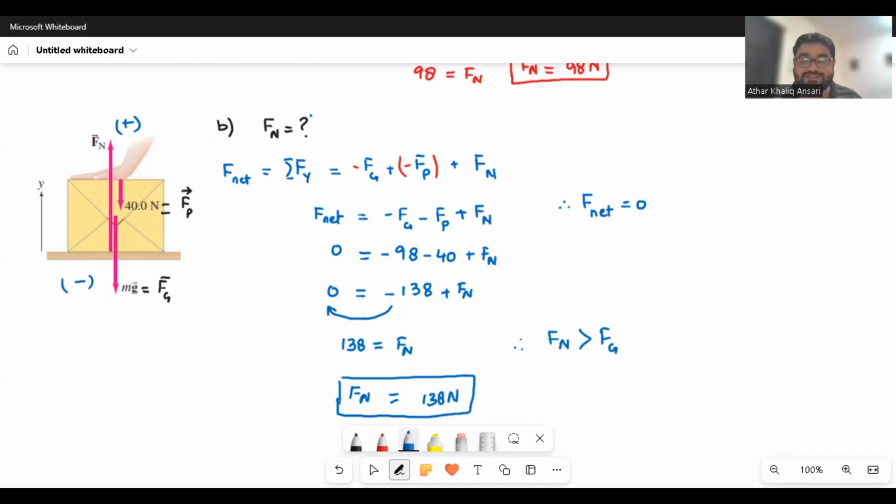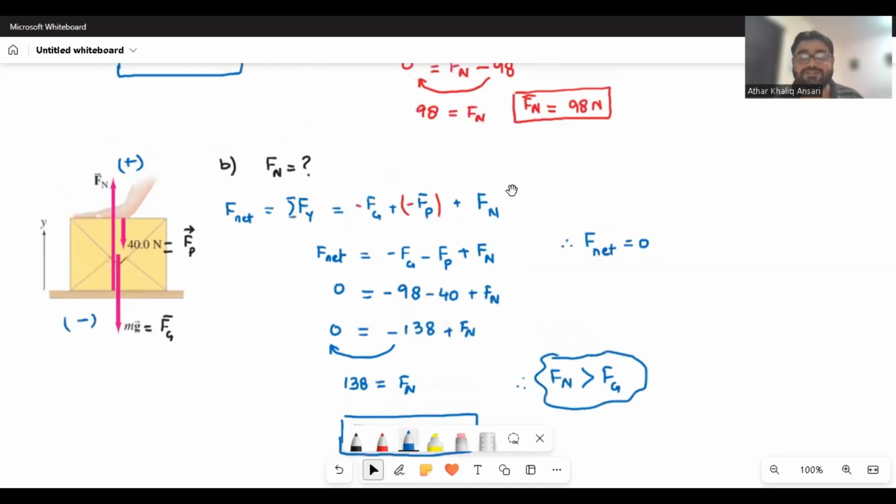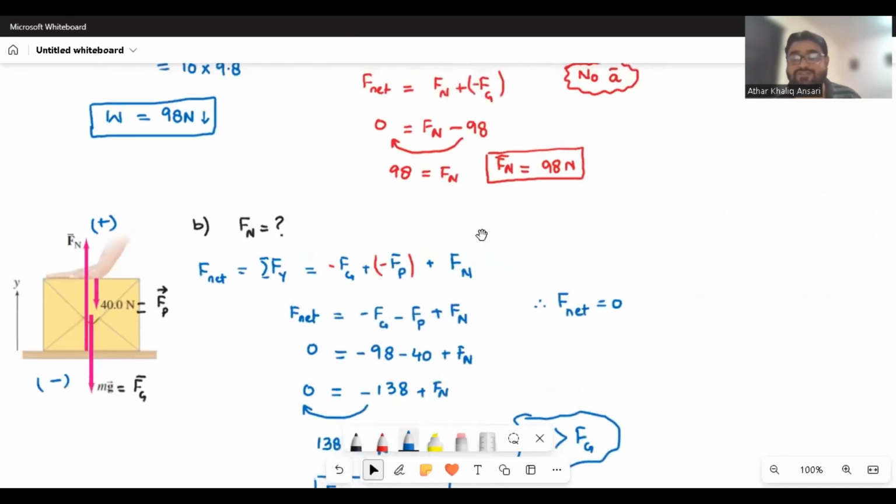In the previous case, Fn was equal to the weight, so both were 98. So you can say Fn, the normal force, is not always equal to the weight. Sometimes it may be equal to the weight, sometimes it will be more, sometimes it may be less.